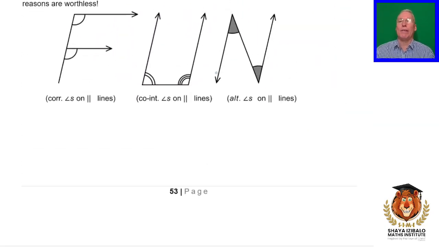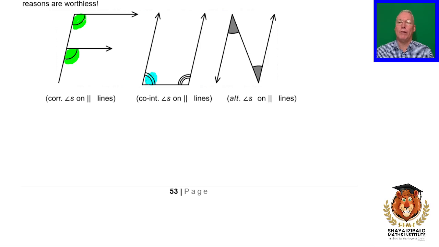At the bottom of this last page, on page 53, we've got a fun little way to remember these. These angles here are what we call corresponding angles, and they will be equal if the lines are parallel. And likewise, if they are equal, the lines must be parallel. These ones that are inside are sort of a U shape.